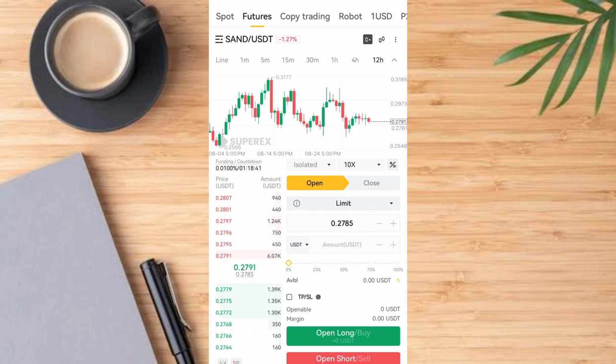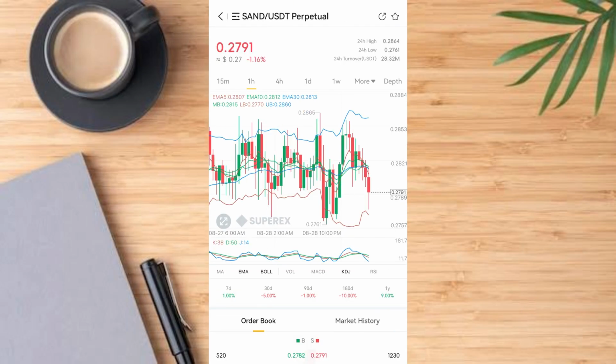Then after that, you see the double candlestick at the front. Tap on it. Once you tap on it, it comes out like this.